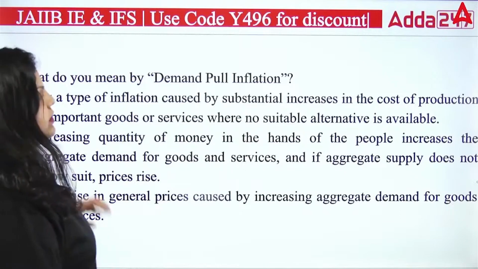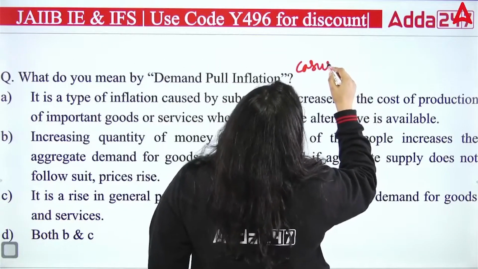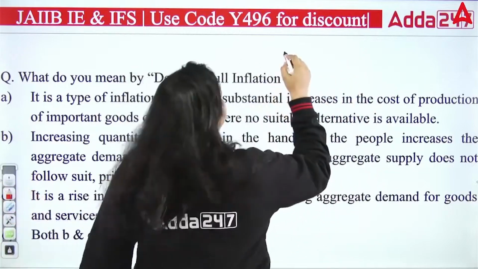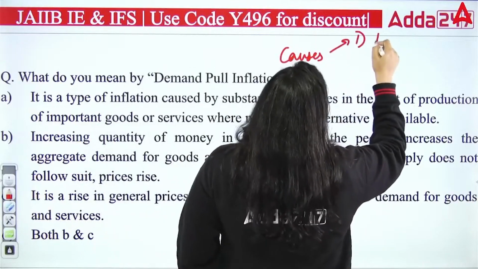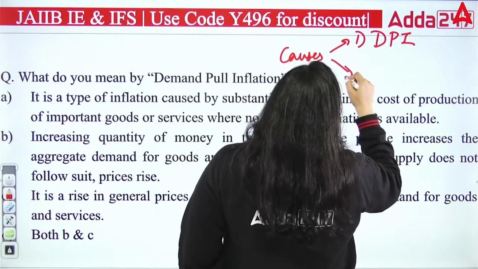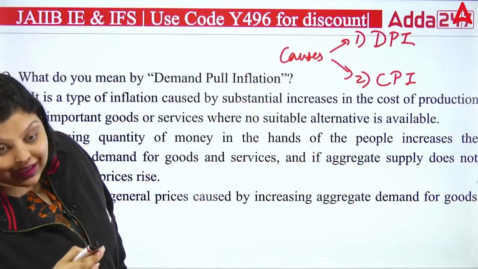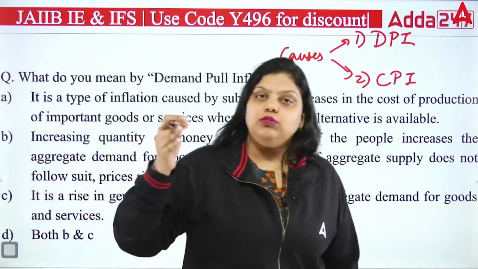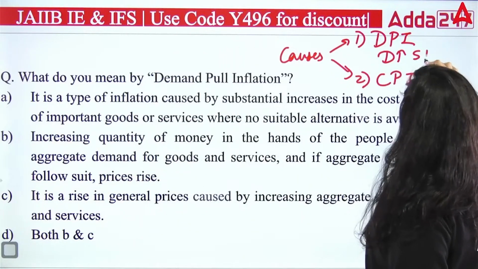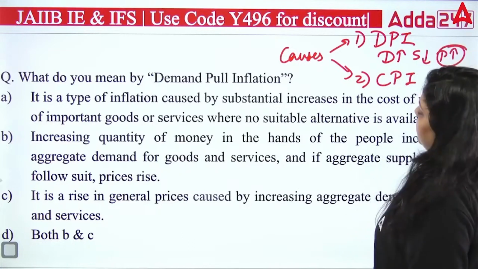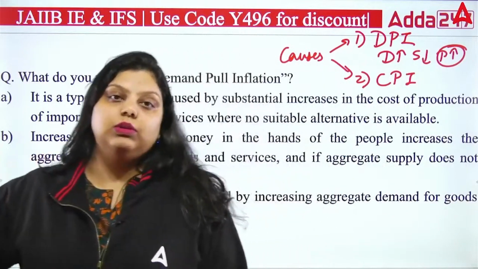So, the causes of inflation: there are mainly two causes, why inflation is coming. The first cause is demand pull inflation and the second cause is cost push inflation. As the name suggests, demand pull inflation is when the demand for goods and services is increasing, and because of that there is inflation. Because of the increase in demand, supply is less, prices are increasing. The inflation which is pulled by the demand for goods and services is known as demand pull inflation.